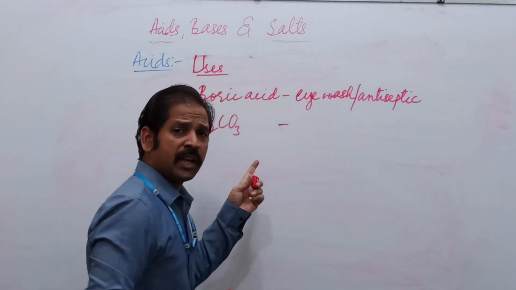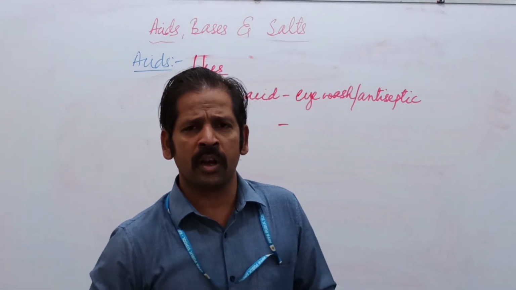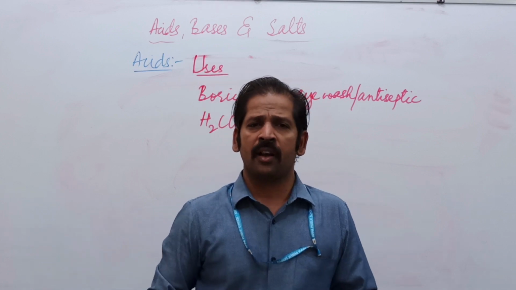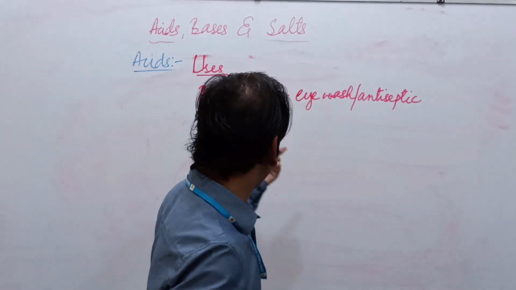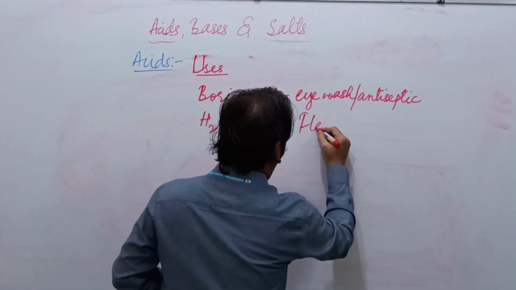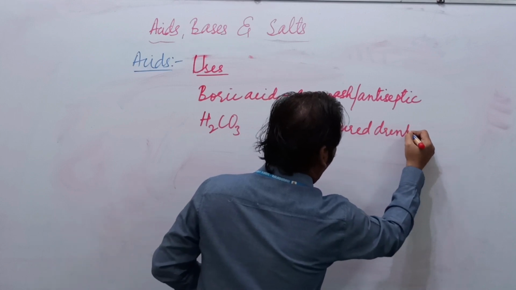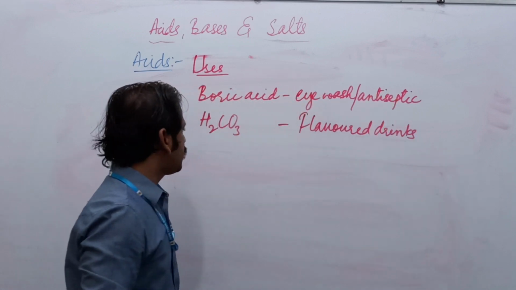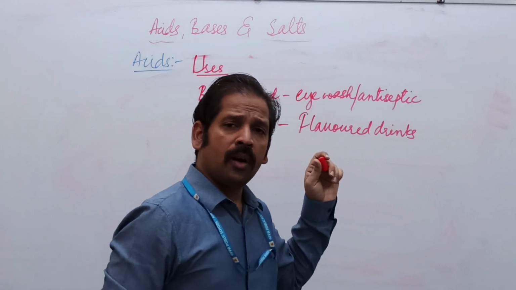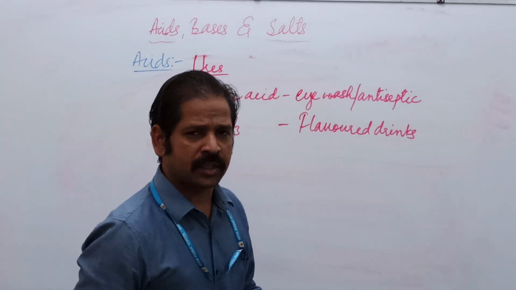Yes, this is used in the soft drinks or flavored drinks, what we call Coca-Cola, Thumbs Up or Pepsi or Sprite. They are using this acid. Flavored drinks are also called soft drinks or cold drinks.